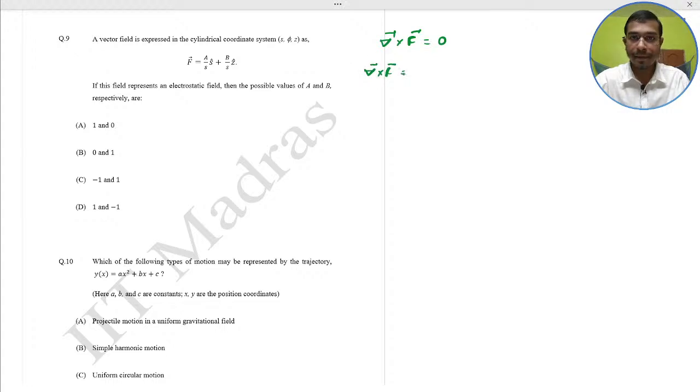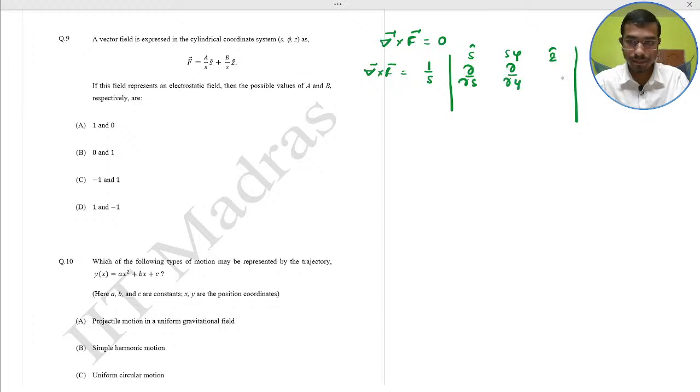Curl F is equal to 1 by s times the determinant of s cap, phi cap, z cap, then del s, del phi, del z, and the components A_s, s A_phi and A_z.